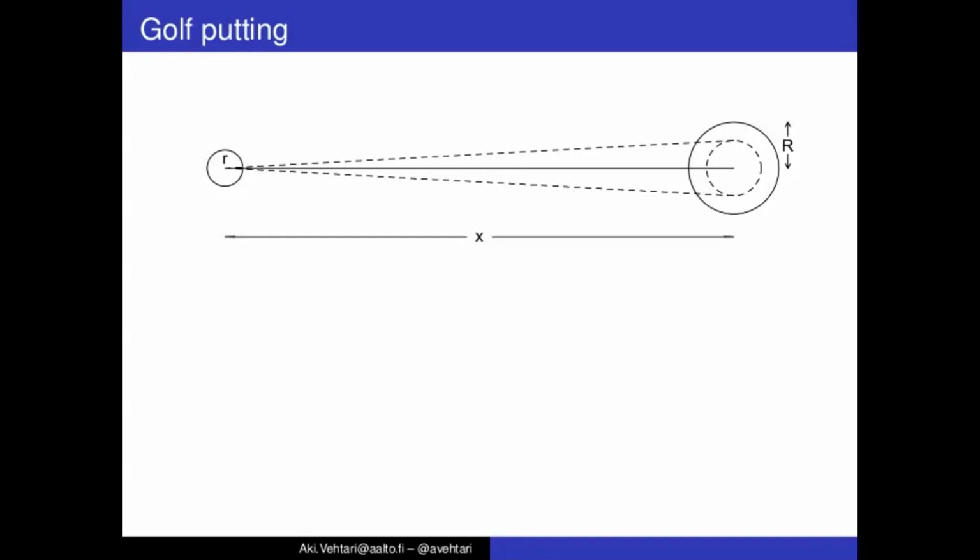And now, depending on how much this variation in the angle is and how far the golf putt is, these determine, based on geometry, what is the probability that then this ball goes to the hole.